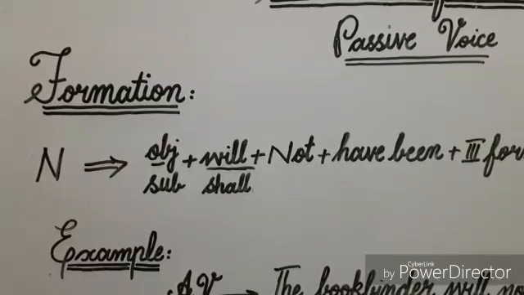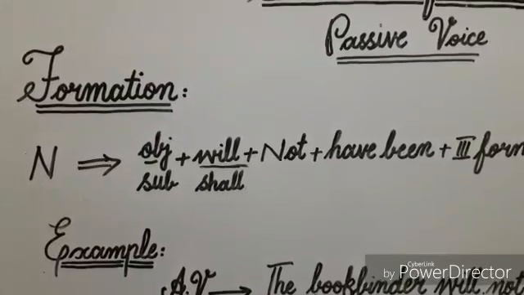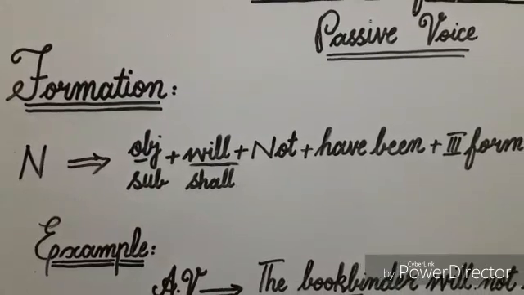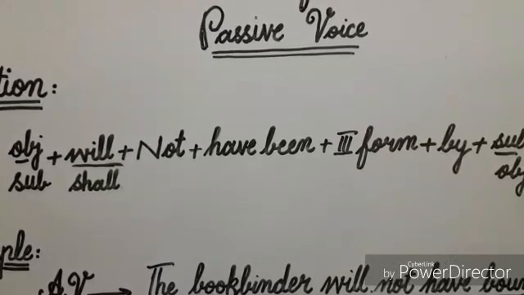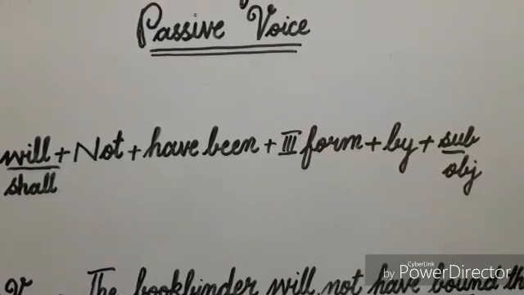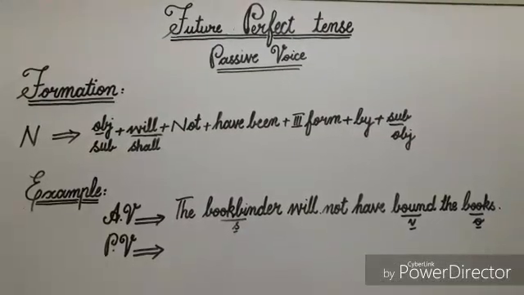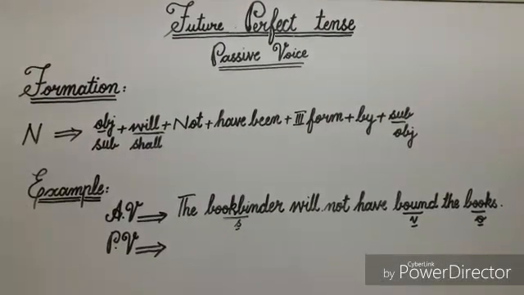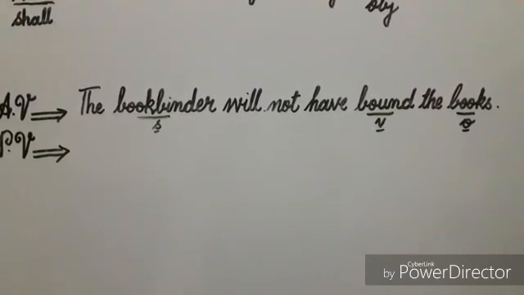For negative sentences, formation is object in subjective condition, helping verb will or shall, not, have been, third form of verb, preposition by and subject in objective condition. Now I'll explain this formation by example. The bookbinder will not have bound the books.